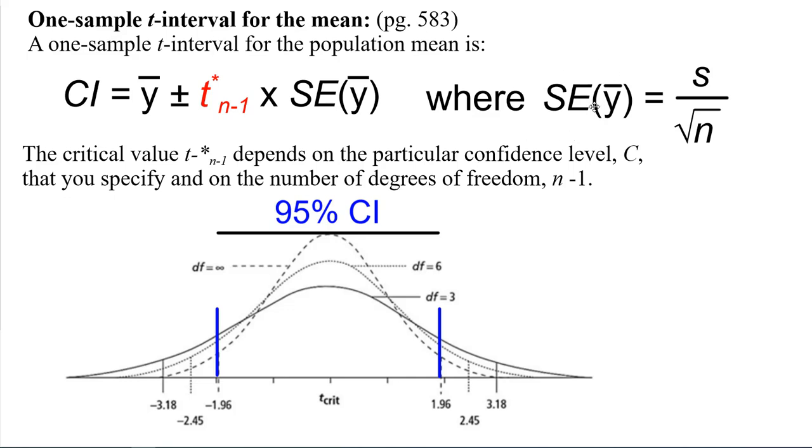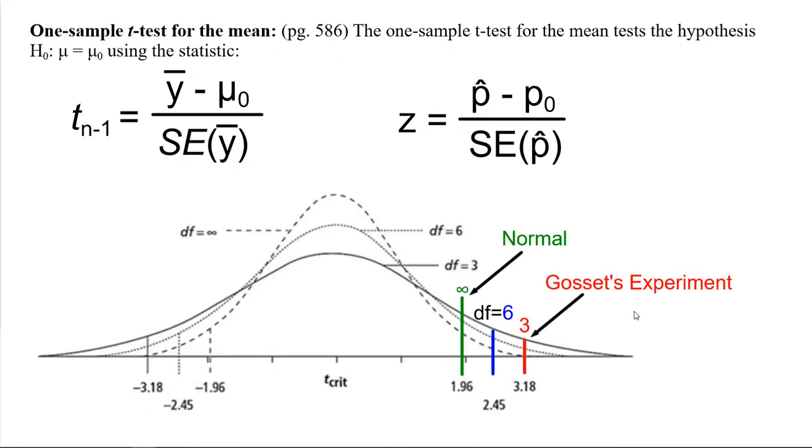With the standard error, because it's from the sample, it is the standard deviation of the sample divided by the square root of n. So when we use the t star, that tells us how many standard deviations we have to go out. And again, we have to look that value up. So we don't go out 1.96. It's probably going to be more than that, unless we have a really, really large sample. As it goes to infinity, of course, it does approach a normal model. But anyway, look up that value and it tells you how wide you have to go out.